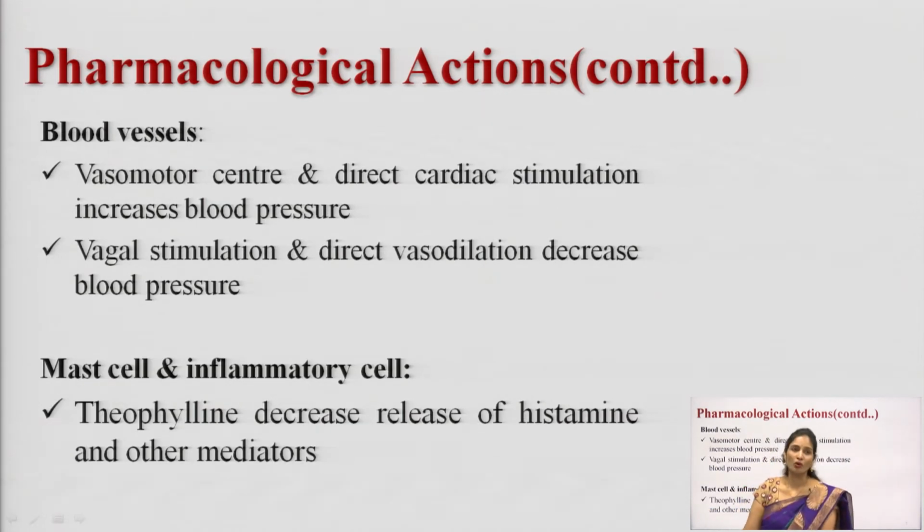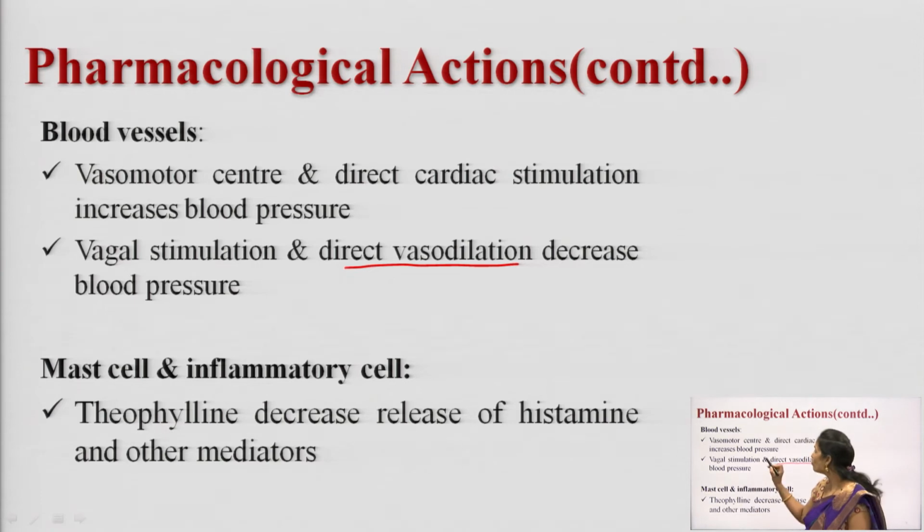And next one, pharmacological actions on blood vessels. Especially in blood vessels, if I am talking about blood pressure, the action is varied and unpredictable. Why is it unpredictable? Because the vasomotor center and direct cardiac stimulation result in increase in blood pressure, while vagal stimulation and direct vasodilation action result in decrease in blood pressure.